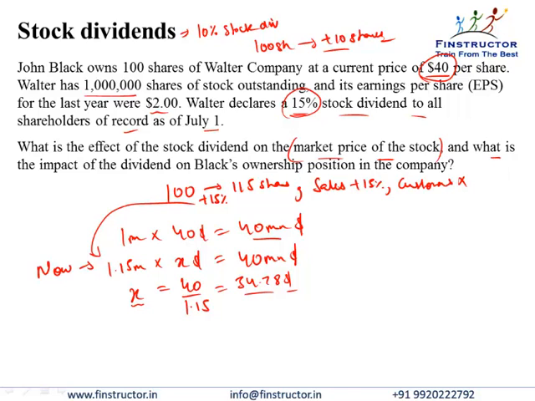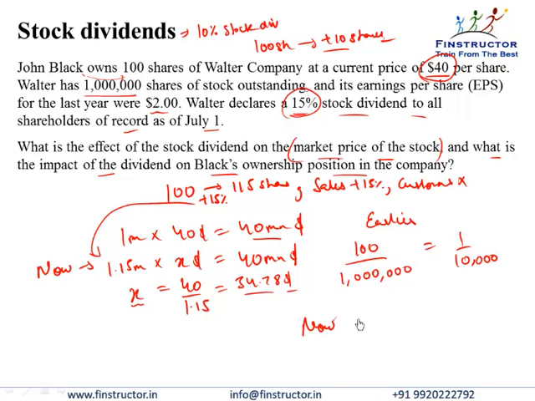Second part asks what is the impact of the dividend on Black's ownership position in the company? Earlier, Black owned 100 shares out of a total of 1 million shares. So Black's ownership position was to the tune of 1 upon 10,000. So this is the amount of the company that was owned by Black earlier because of his 100 shares.